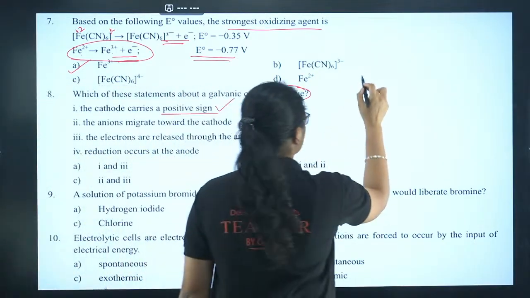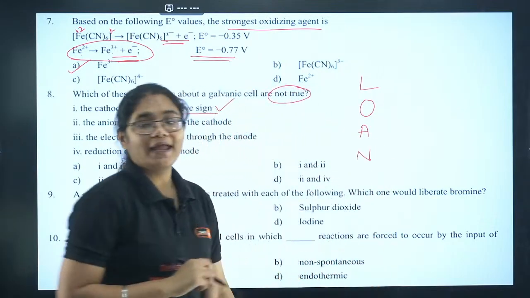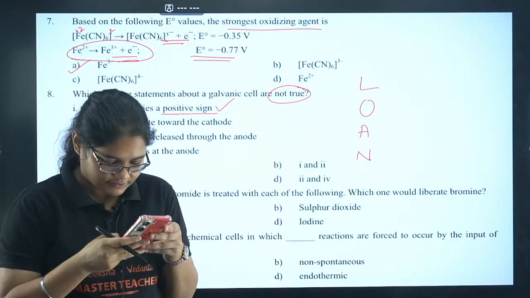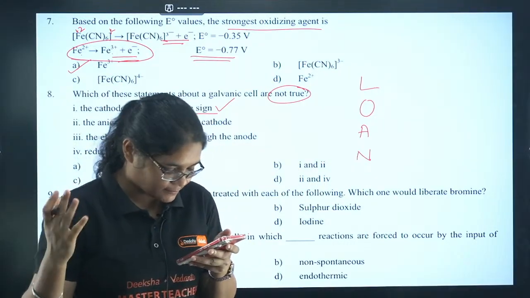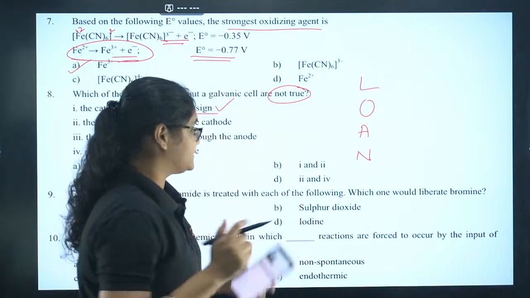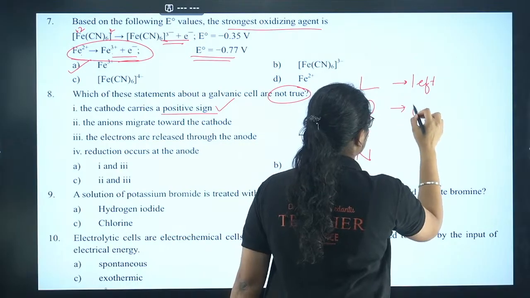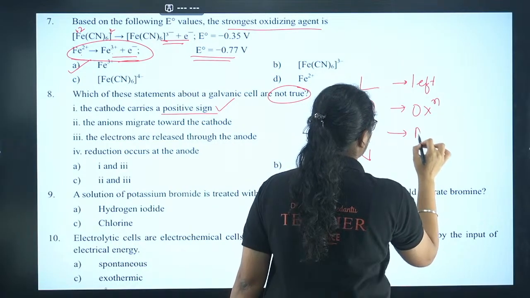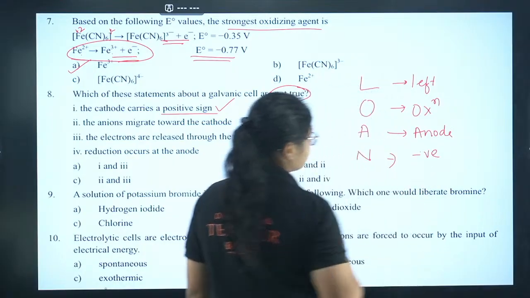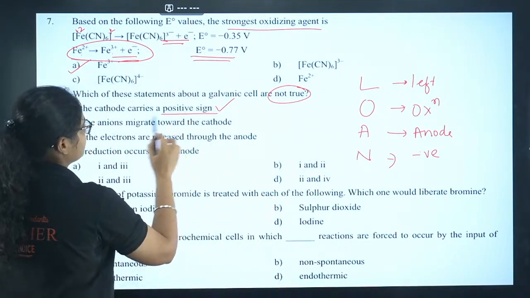Let me tell you a very good mnemonic here that you should remember. Okay, LOAN. Anyone knows the meaning of this LOAN? If you have taken my classes before, you would have definitely known about LOAN. Yes, L stands for left, O oxidation, A anode, N negative. Okay, so always remember, anode is negatively charged and cathode is positively charged.